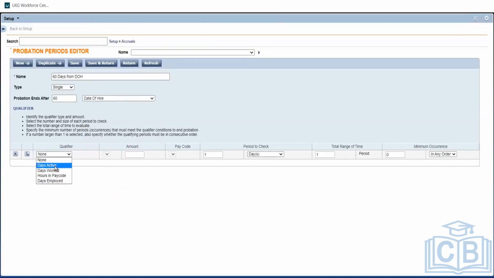We can also have a qualifier like how many days he is active for this probation period, but let's keep it simple, like 60 days from the date of hire.